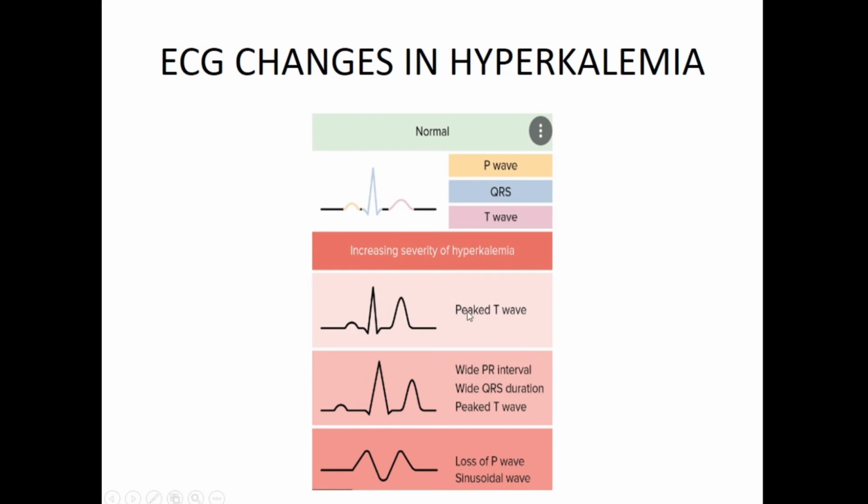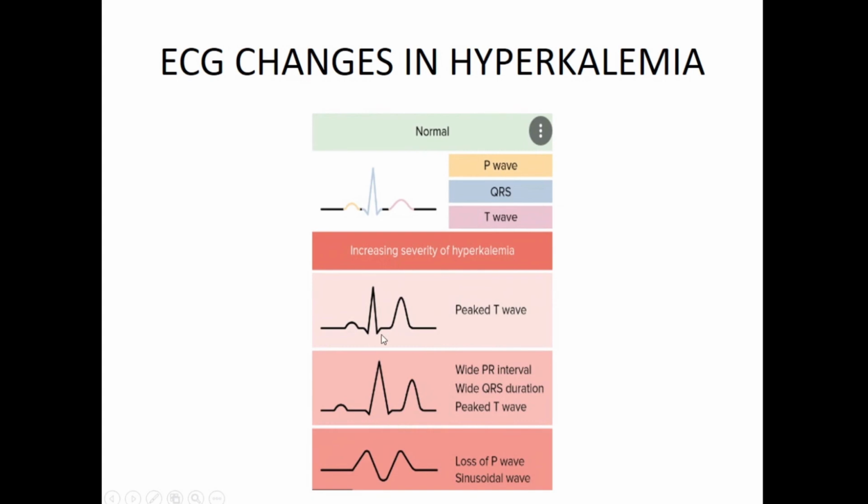So that U wave was in hypokalemia. But in hyperkalemia, what do you get? You get this characteristically peaked T wave. So you see the T wave is very small compared to the QRS. It is less than 1/3 of the QRS. So when you have hyperkalemia, this T wave becomes taller and taller. So it becomes almost equal, or at least more than 2/3 of the QRS length. You can see this. From here, it has increased to this level. So this is typically in hyperkalemia. That is peaked T wave, or also we call it tenting of the T wave. It's almost like a tent. It's increasing.